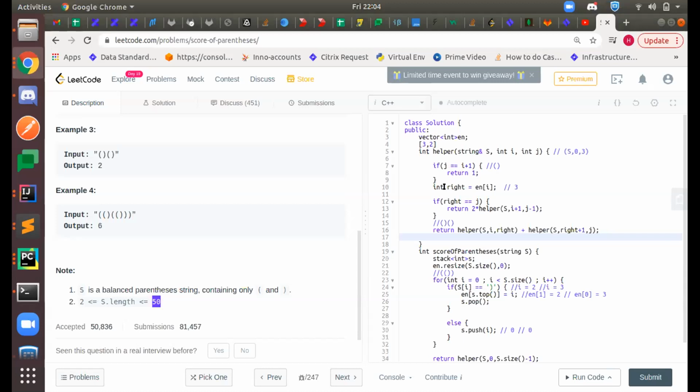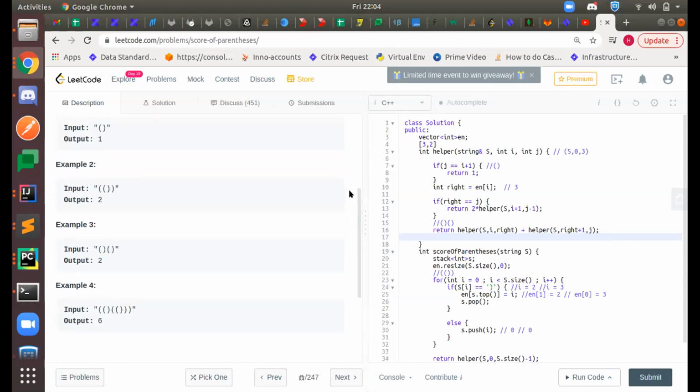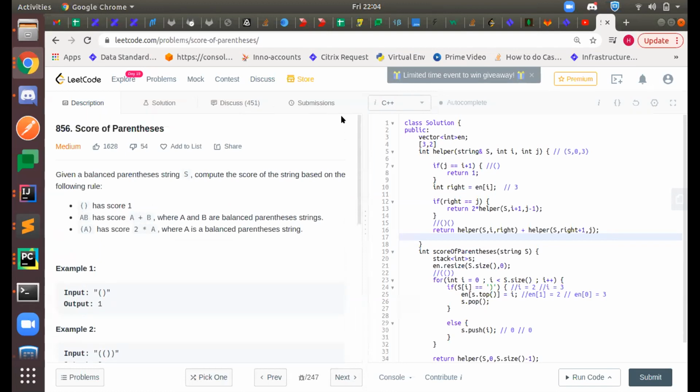Even the iterative way is not so easy. This problem looks very easy, but it's not easy, I would say. You are using recursion and stack both, so we have to study with different approaches. That's the only way. We have these two recursive approaches, and Raj is only using a stack.